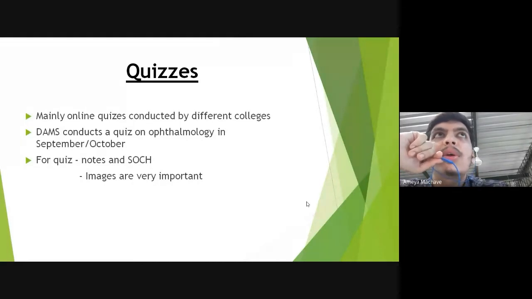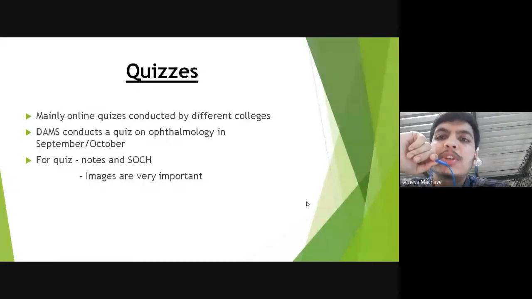They have an MCQ round, and then they have two final rounds, and they have a good prize money as well. So you can participate in the DAMS quiz as well as other different colleges' quizzes. And for quiz, as I said, notes and Soch are important, especially the images that are given in Soch, because many image-based questions are asked even in MCQs as well as in quizzes in ophthalmology.